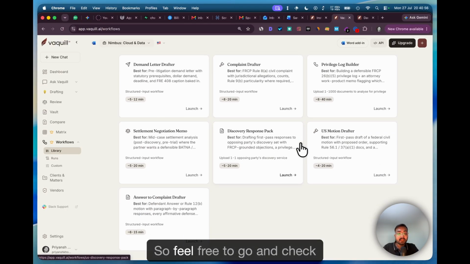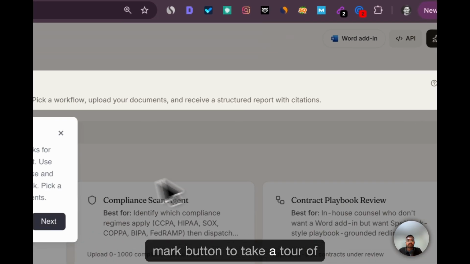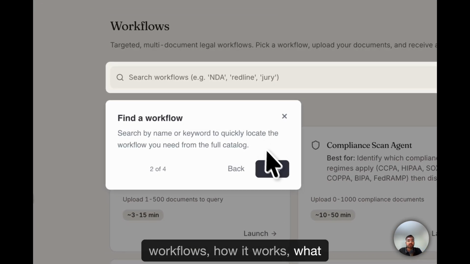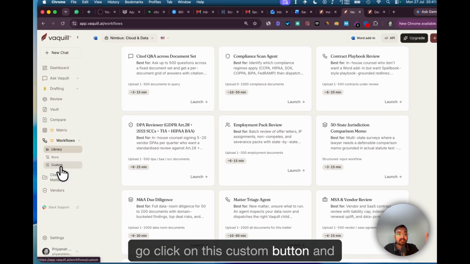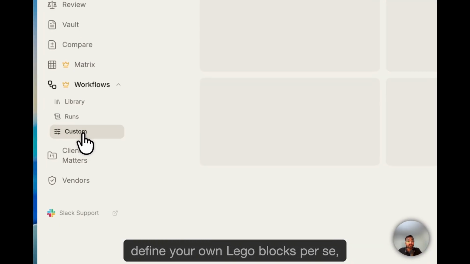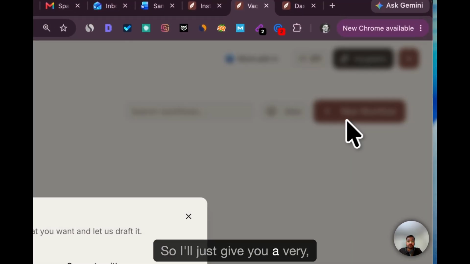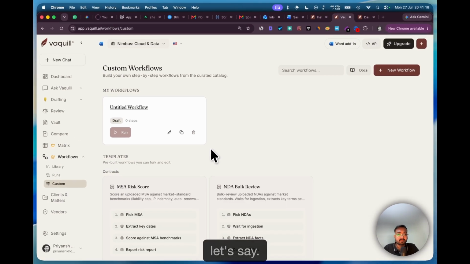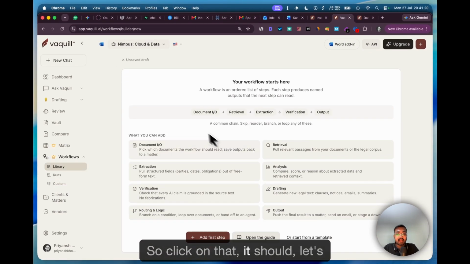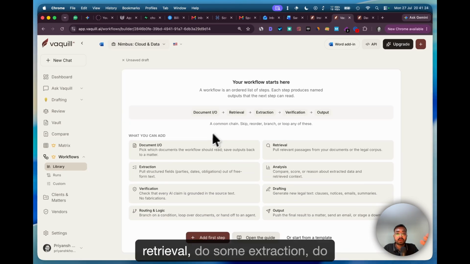So feel free to click this I button or question mark button to take a tour of workflows, how it works, and what to look for. You can even click on this custom button and define your own Lego blocks, per se, for what I want to build. Let's say I want to build something manually. It should get a document, do a retrieval, do some extraction, do some verification, and give me an output.